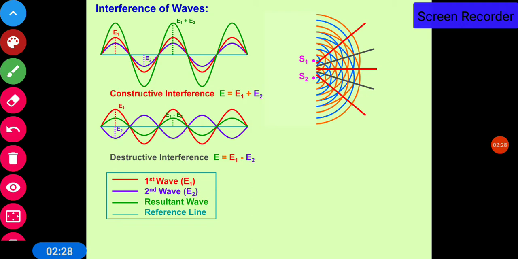Now if S1 and S2 are two sources producing waves, as shown in this picture, then the waves will travel in all directions. The wavefront will travel in all directions. The points where the wavefronts superimpose in constructive interference, the amplitude is maximum, and the points where they superimpose in the opposite manner, there is destructive interference and the resultant amplitude will be zero. This is shown here.